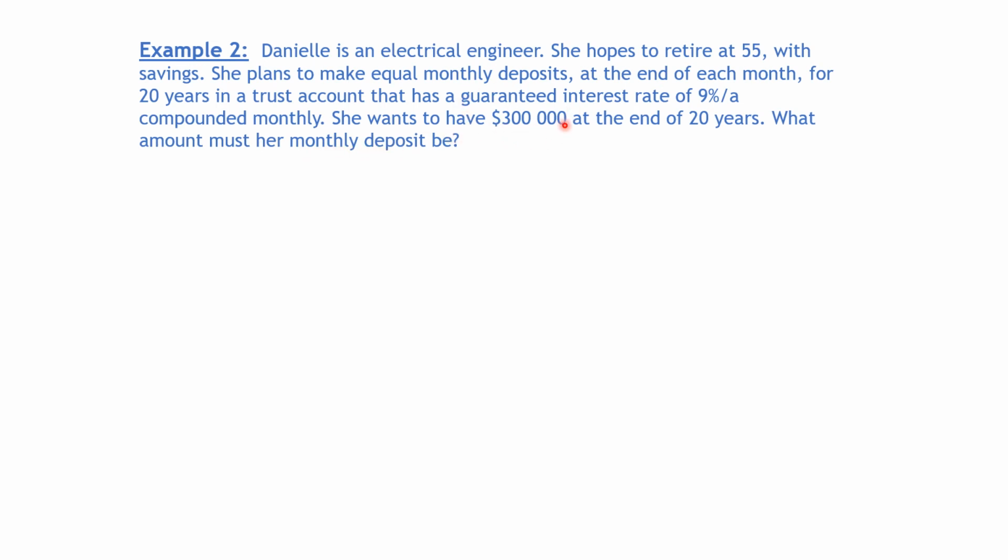As soon as I see equal monthly deposits, I know I'm using my new formula. But my R, I don't know. That's the whole point of this question: how much should her monthly deposit be? She's not putting in $300,000 every month. So where does this number go? That would be our A, the final amount, $300,000. Let's list all of the other variables. We've got an R, an I, and an N. We already know R is our unknown.